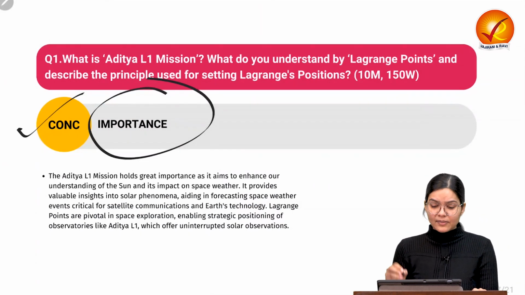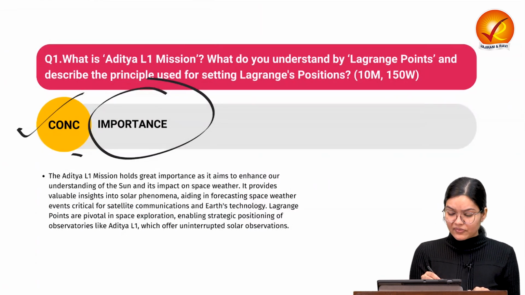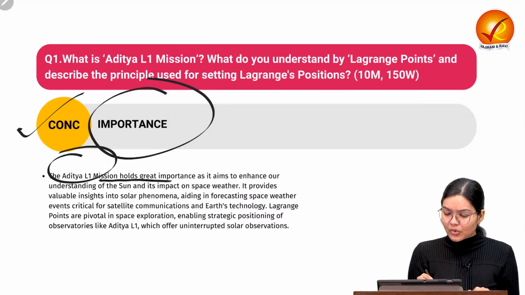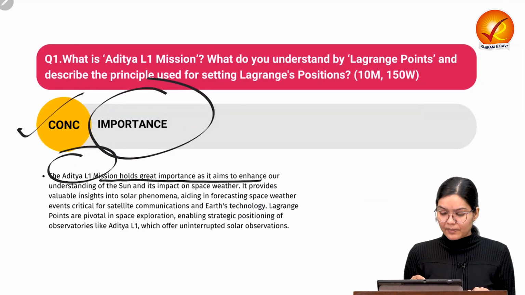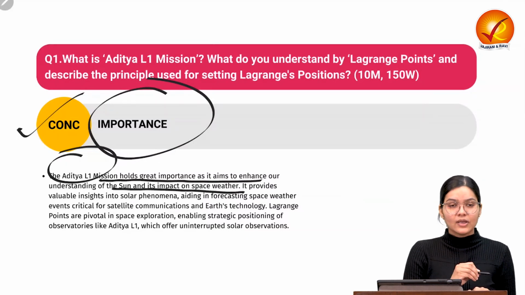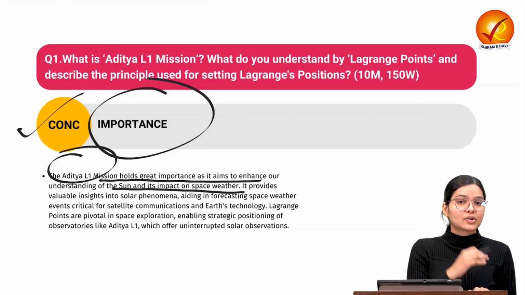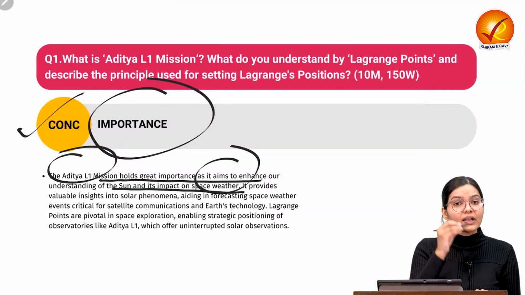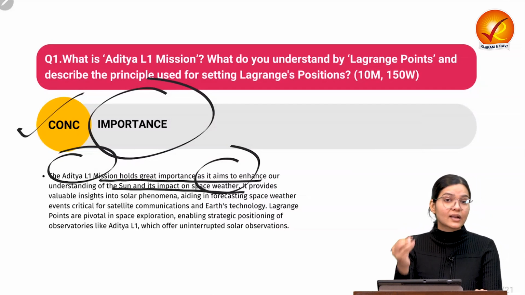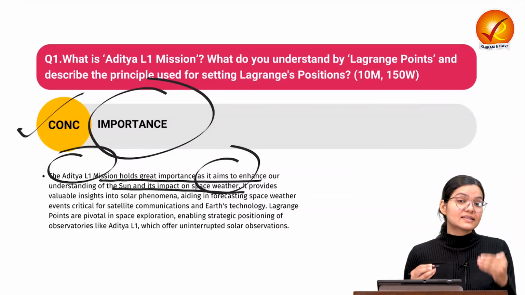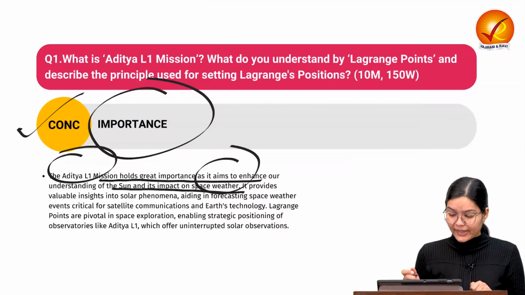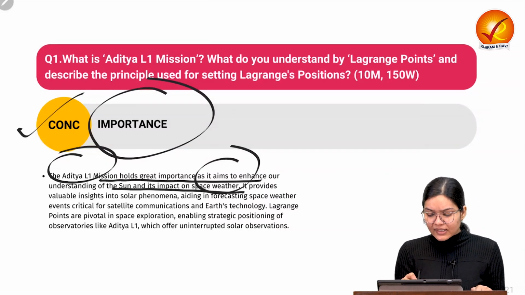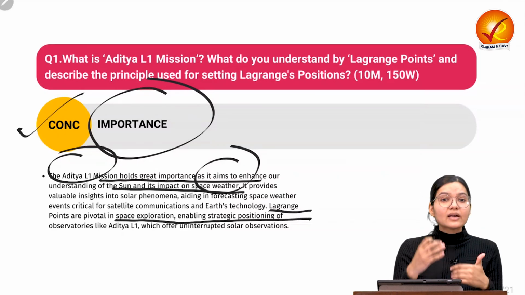Why these points are very important and why the Aditya L1 mission is very important. See, the Aditya L1 mission holds great importance because through it we are able to understand the impact of the sun, the impact of coronal mass ejections, solar flares and solar winds on space weather. If in future it can interrupt the communication system, we can study it so that we can be well prepared. These points also provide importance in space exploration and enable our strategic position.